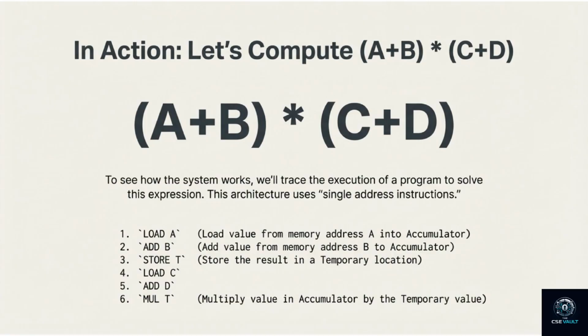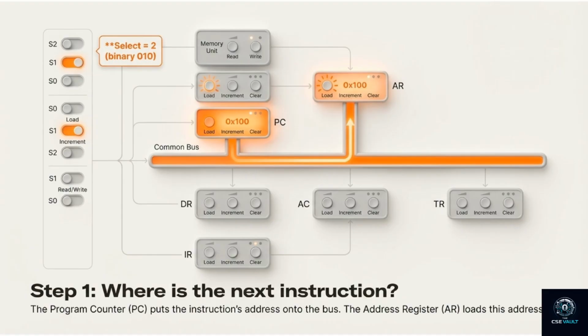We're going to compute A plus B times C plus D. To see how the system works, we'll trace the execution of a program to solve this expression. This architecture uses single address instructions, meaning each instruction works with one memory location at a time. Here's our program.